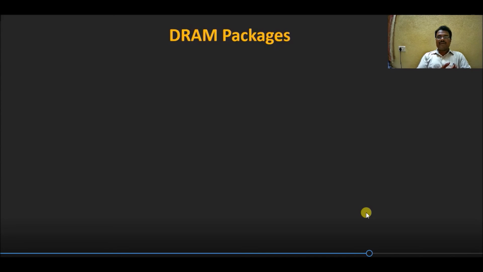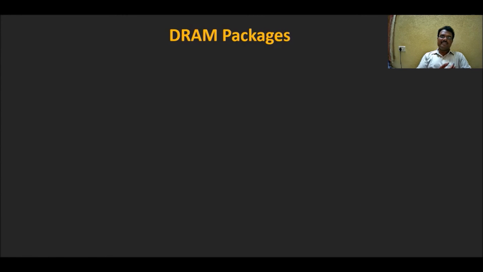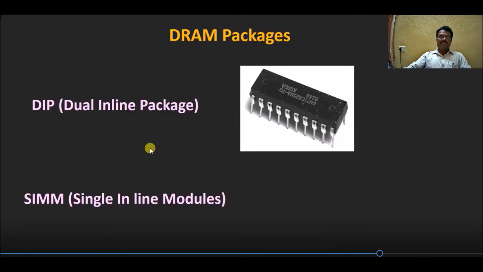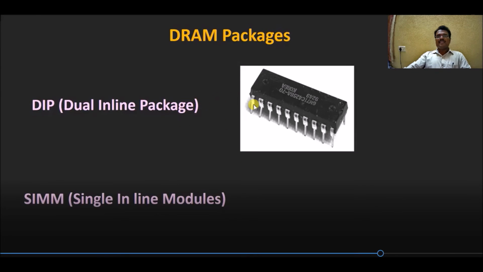So DRAM packages, we see different types of DRAM packages are there. The first-ever RAM was available in the dual inline package. This was an integrated circuit, called a dual inline package. This IC was directly soldered on the motherboard itself, and there was no chance of removing it, and no chance of expanding or extending the RAM in the older motherboards and older systems. So the RAM was fixed in those days, whereas nowadays we are using the memory in the form of modules.